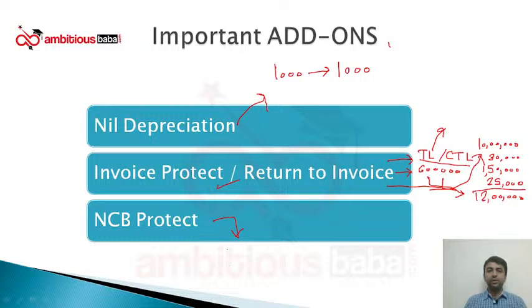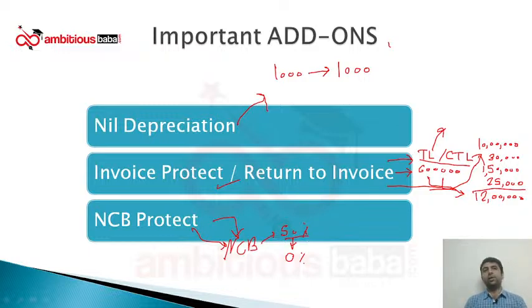What is NCB Protect? NCB Protect is a cover which says, now I told you, even in case of one claim, if a customer is enjoying 50% NCB, and he has claimed in this year, next year the NCB will become 0%. So this NCB Protect cover says, okay, you have not made any claim in 3 years, 4 years, 5 years. Now unfortunately there is an accident and you are making a claim. We will not count it as a claim and you will continue to enjoy the NCB which you were enjoying.